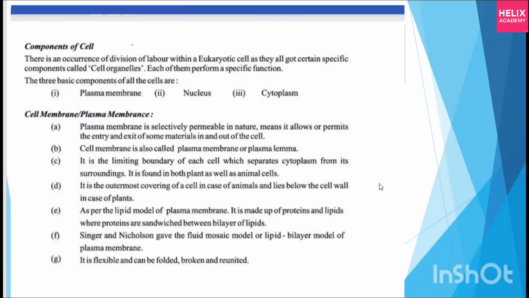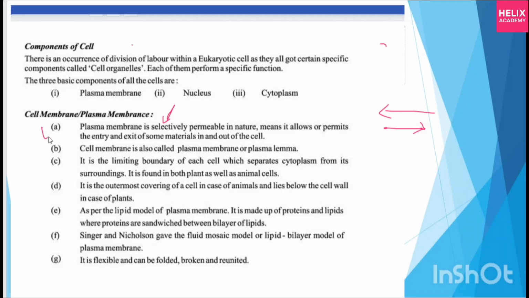So the plasma membrane is selectively permeable in nature, meaning it allows or permits the entry and exit of some materials in and out of the cell. Obviously it will allow what should enter and what should go out. Okay, semi-permeable membrane or selectively permeable membrane. There are various kinds of membrane: semi-permeable, selectively permeable, very selective. They know who should enter the house and who should go out.